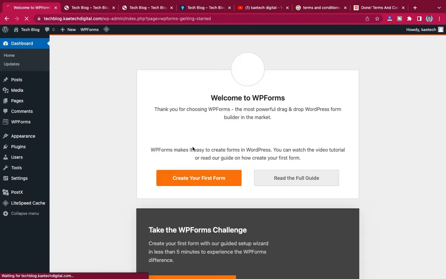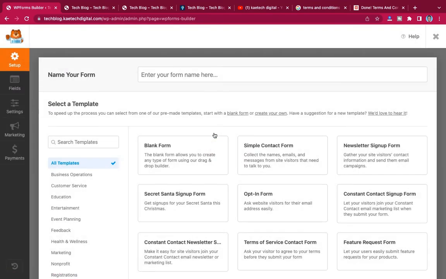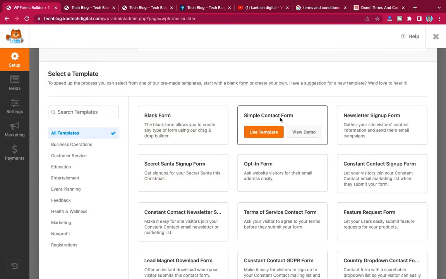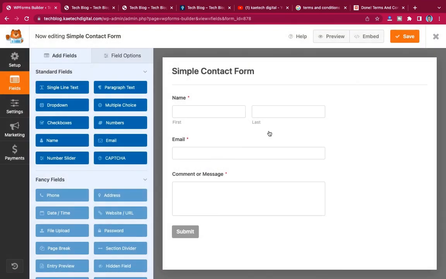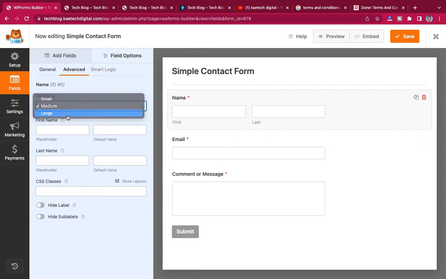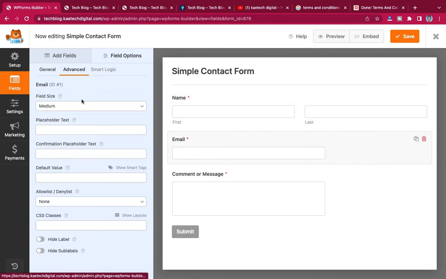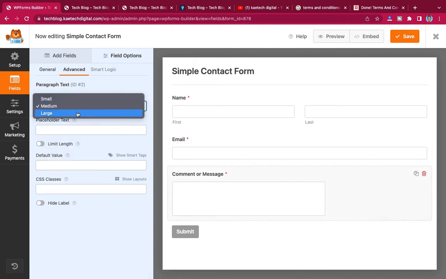So we will come over here, click on create your first form, and then after that we're just going to select the simple contact form over here. We're going to use this template. Okay, very good. So that is how you want it. Now I'm going to do some small editing on it. So I'll go over here, and this one I'm going to make large. The same way this one also, I'm going to make large. All of them I'm going to make large, so that they will be in the same size over there.